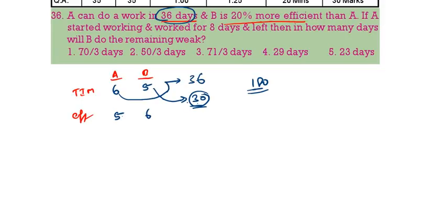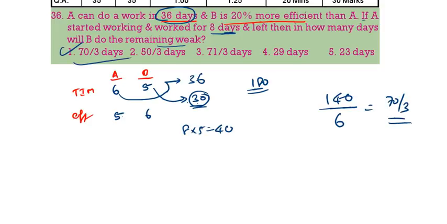Now, A worked for 8 days. If A is working for 8 days, 8 into 5 is 40, work is over. Now, remaining work is how much? 140. In how many days will B do the remaining work? What is B efficiency? 6. That is nothing but 70 by 3. 1 is the correct answer.